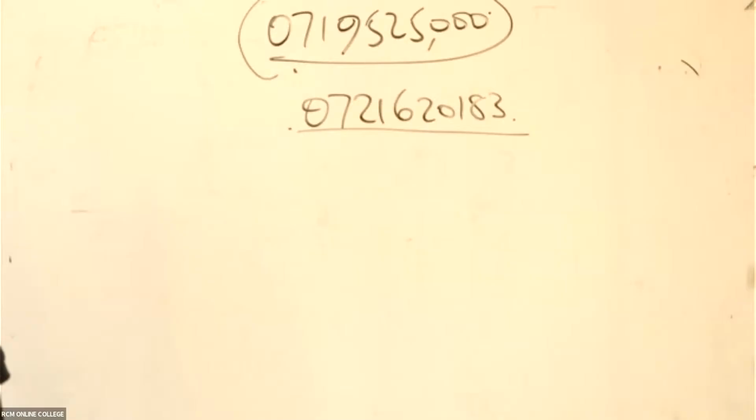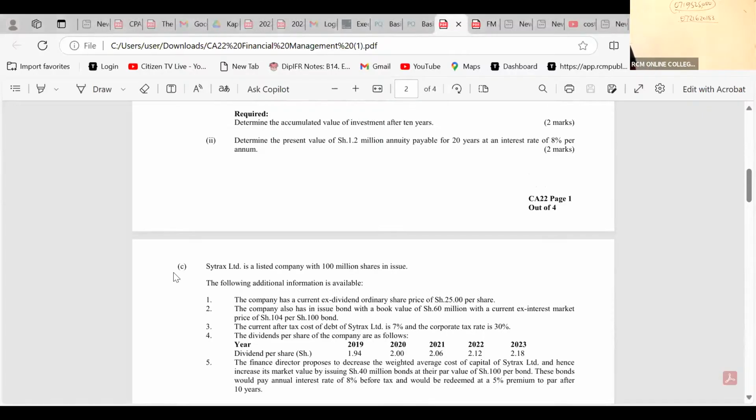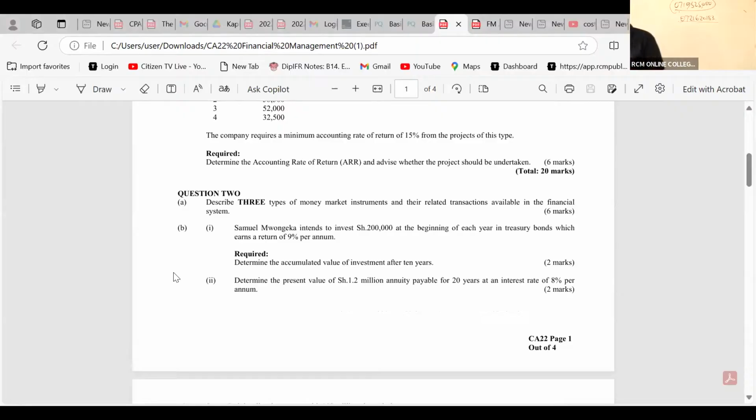But one question that I found to be most interesting, I don't know why students never really performed very well in, is this question that was tested in August 2024, question number 2. Question number 2 was a very interesting question, very easy question. This one you can even do as we close our eyes.